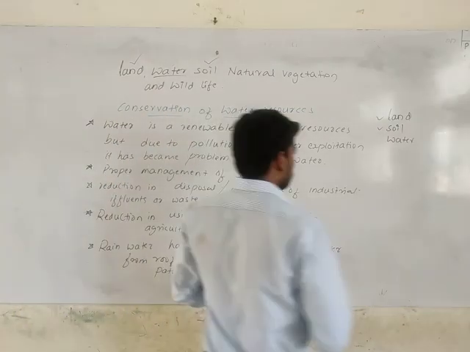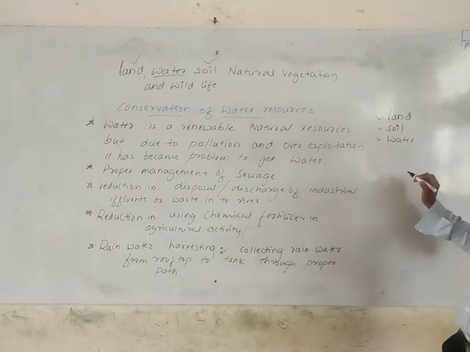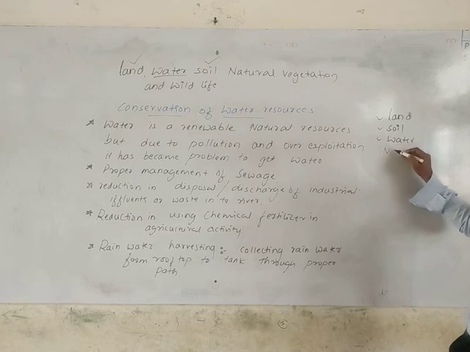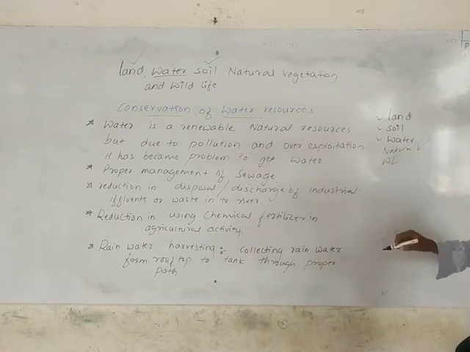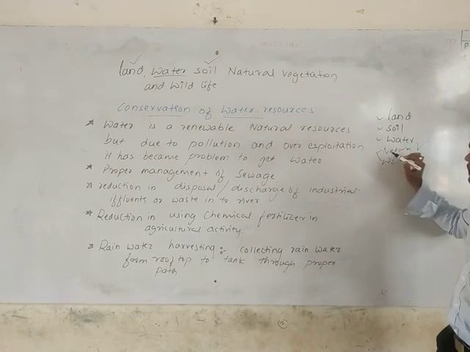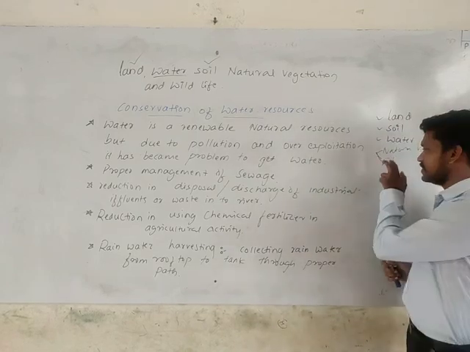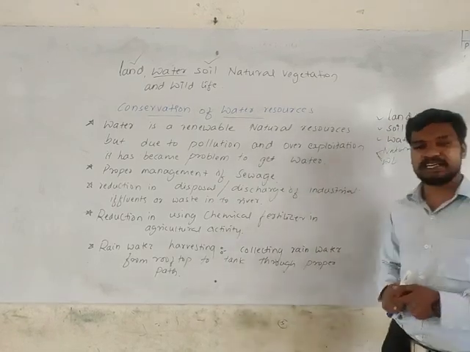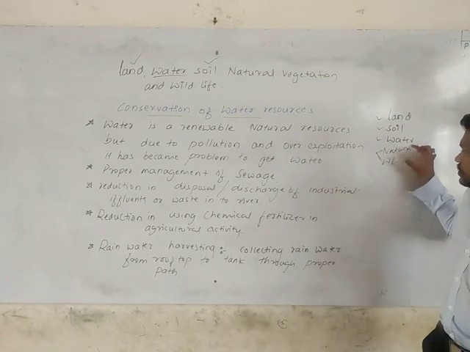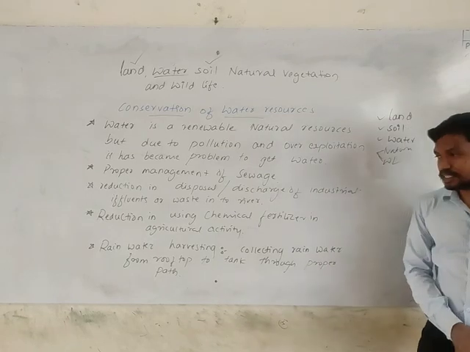So now that's what we discussed about water. All the three concepts are completed. Now we'll go for the natural vegetation and wildlife. So we'll discuss natural vegetation and wildlife together, because natural vegetation and wildlife are both interconnected. So together we will discuss these two concepts. We are left with one more concept.